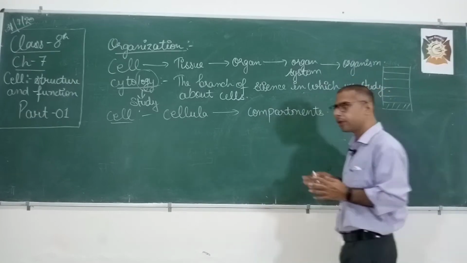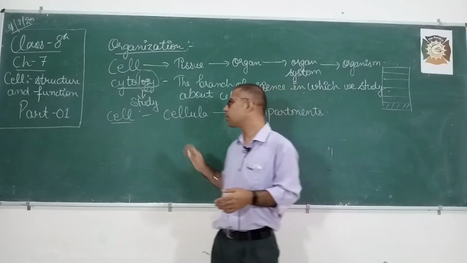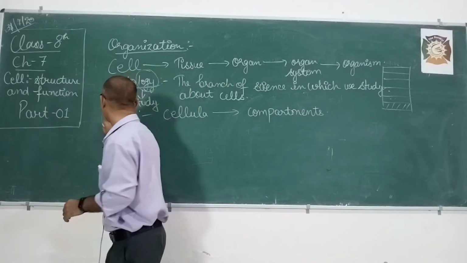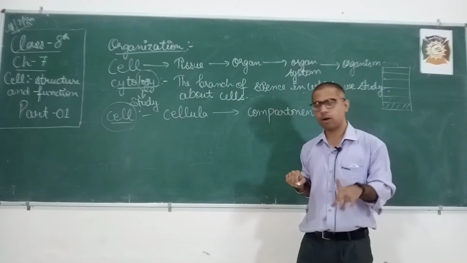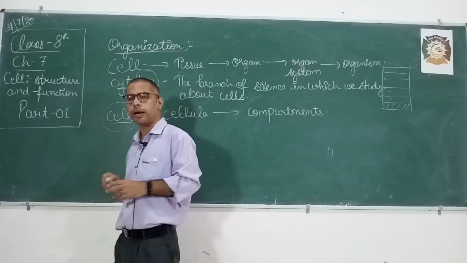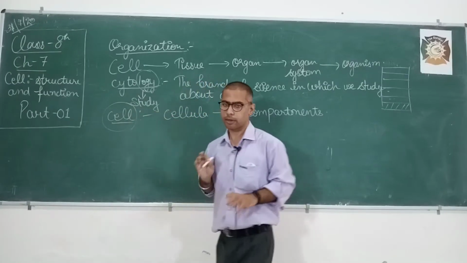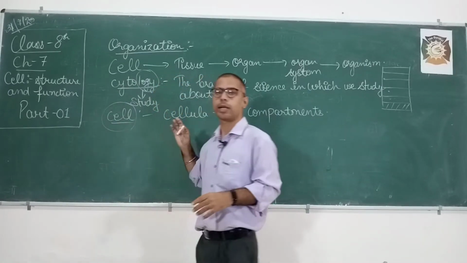So all the living organisms, they are made up of the smallest unit, and that smallest unit is called cell. So each and every organism is made up of the smallest unit, and that smallest unit is known as cell. Clear? So in one word, I would like to explain to you what is cell.